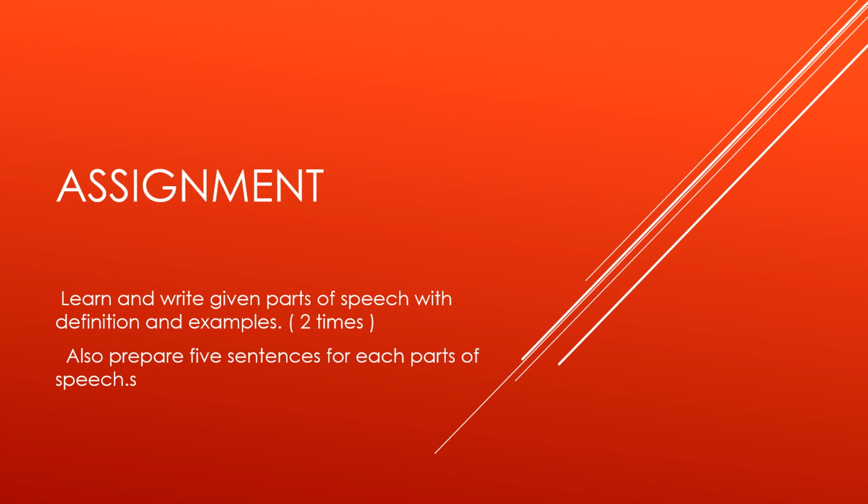How many did we learn today? 4: preposition, conjunction, interjection and determiner. For each part of speech make 5 sentences, meaning 20 sentences. Write properly; I will check and keep a record. Okay, fine. Thank you.